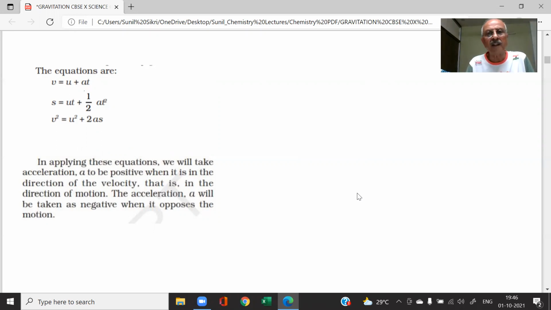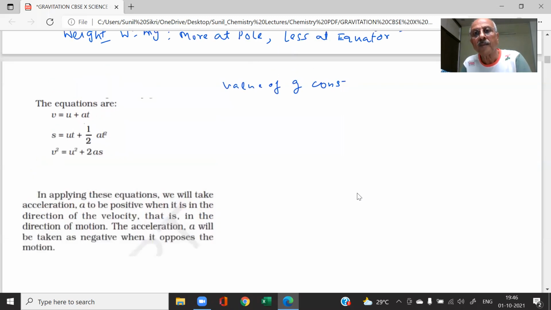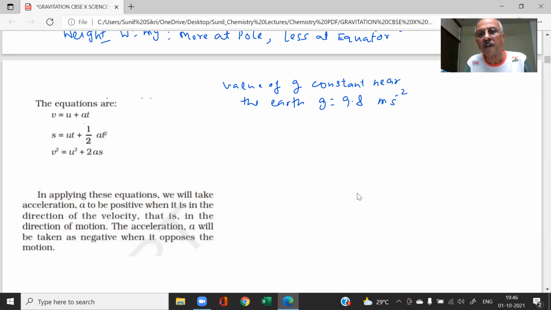So overall, if the radius of the earth is considered almost the same, as not much difference is there, then we can say that the value of g we can assume constant near the earth to be 9.8 meter per second square. Sometimes in the numericals they give 10, to make the calculation easy, no problem. We will use that.